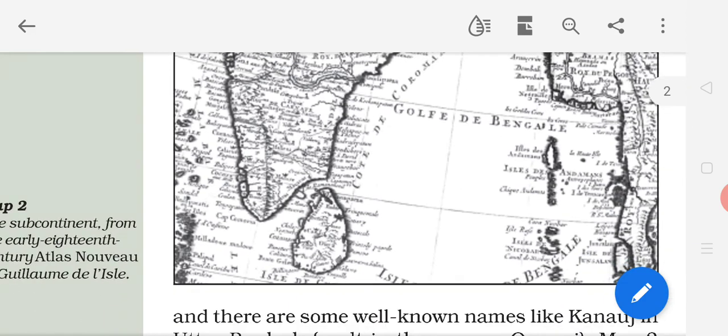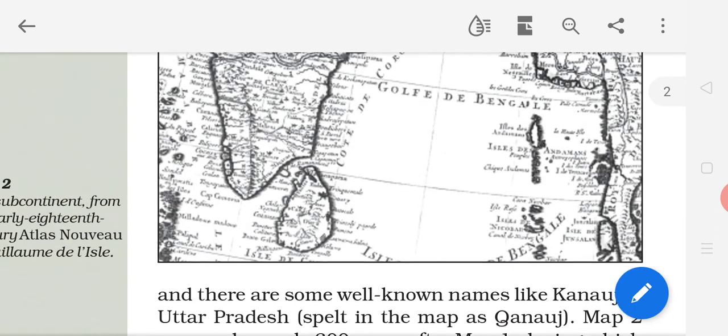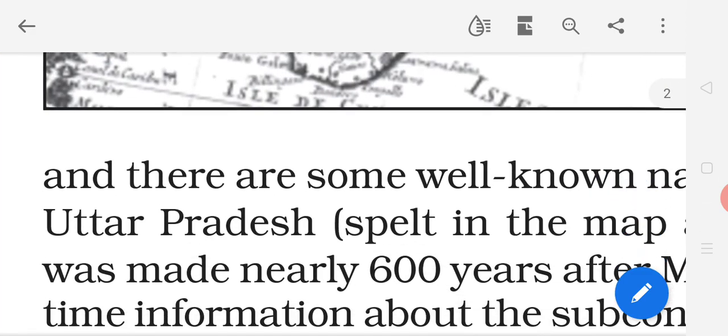That is a difference. This map seems more familiar to us, and the coastal areas in particular are surprisingly detailed. Now this is the coastal area, this one is the eastern coastal region, and this one is the western coastal region. You can easily understand. Okay.